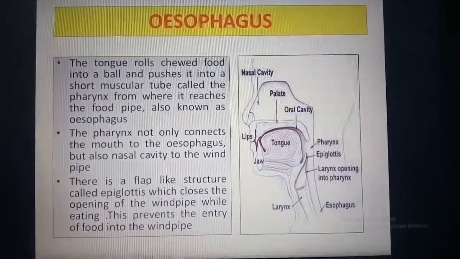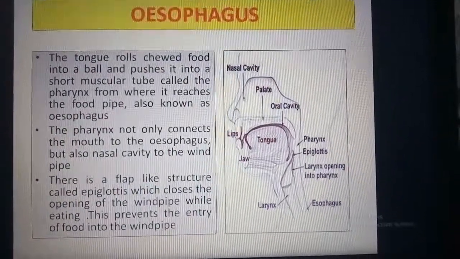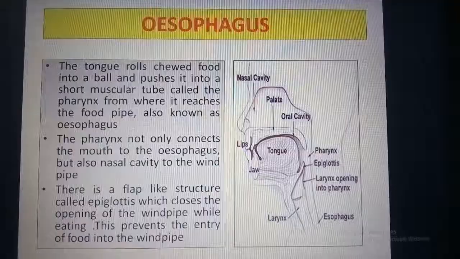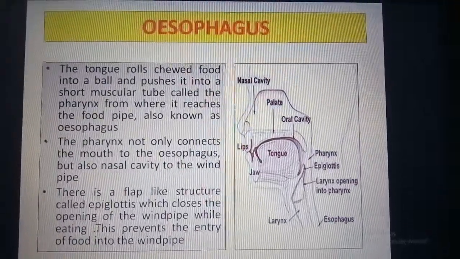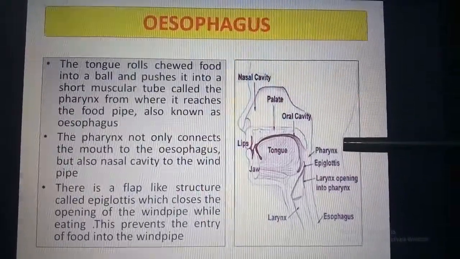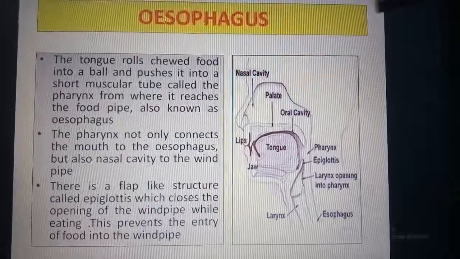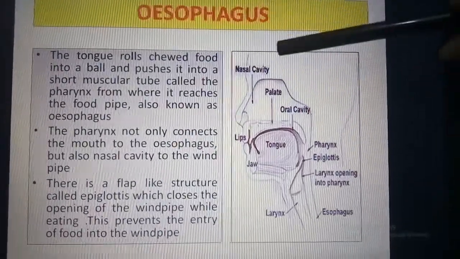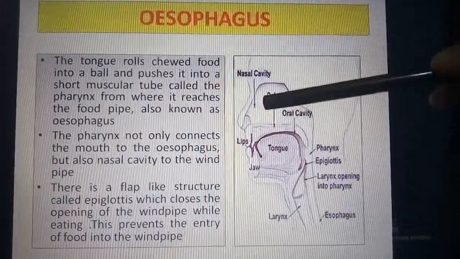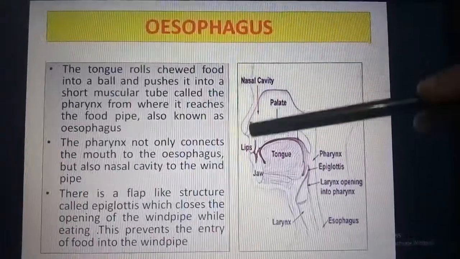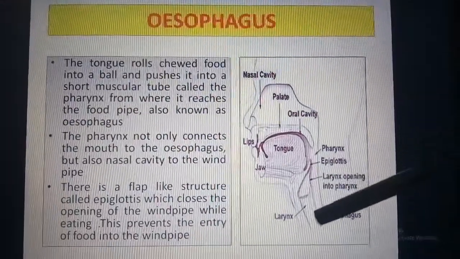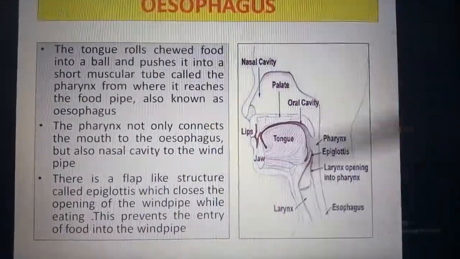The tongue rolls the chewed food into a ball and pushes it into a short muscular tube called the pharynx, from where it reaches the food pipe, also known as the oesophagus. Here you can see a diagram with the pharynx, the epiglottis, and the nasal cavity. What does this nasal cavity refer to? It is the nose, through which the air enters into the nasal cavity, enters into the windpipe, and from there the air goes into the lungs.